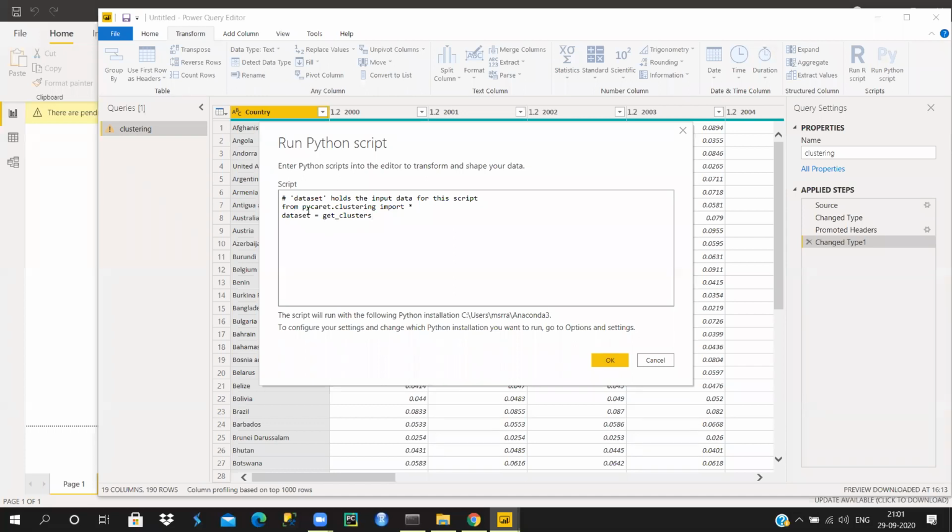So from where do you run the script option? It's here, let me just highlight it. You need to click this one, Run Python script. Once you click this, you will get your Python script window. You can enter all your code here, importing modules or something.